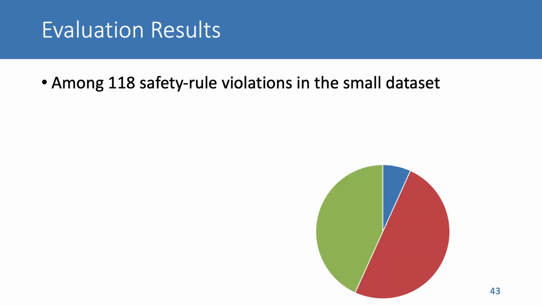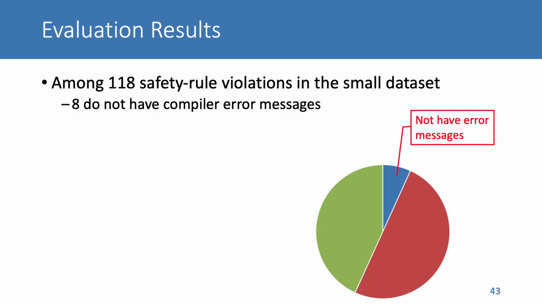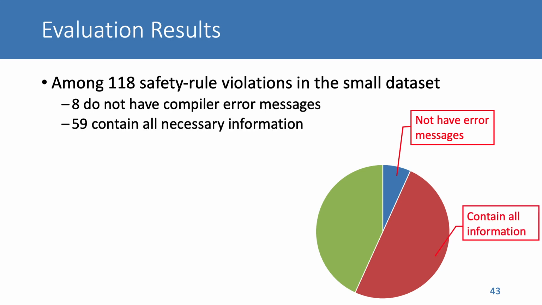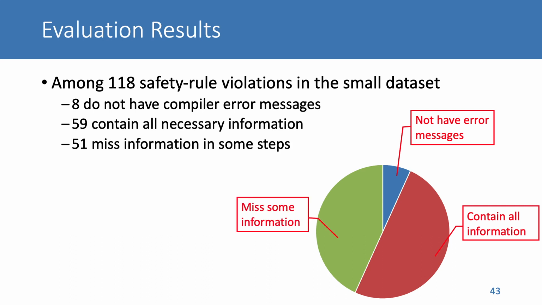Among the 118 violations in the small dataset, for 8 violations, their programs can be compiled and do not have compiler error messages, but the compilation conflicts with the programmer's understanding of Rust. For 59 violations, their compiler error messages contain all necessary information. For the remaining 51 violations, their compiler error messages miss required information in some comprehension steps.